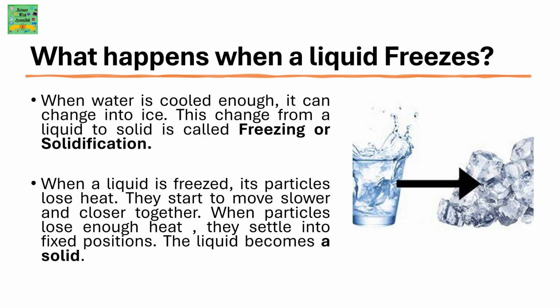What happens when a liquid freezes? When water is cooled enough, it can change into ice. This change from liquid to solid is called freezing or solidification. When a liquid is frozen, its particles lose heat. They start to move slower and closer together. When particles lose enough heat, they settle into fixed positions. The liquid becomes a solid.